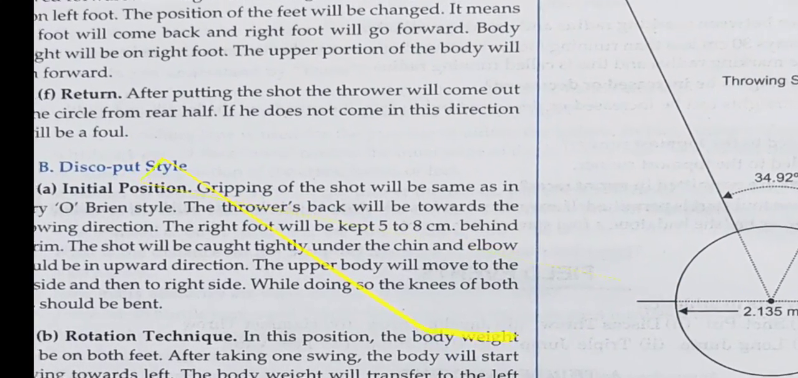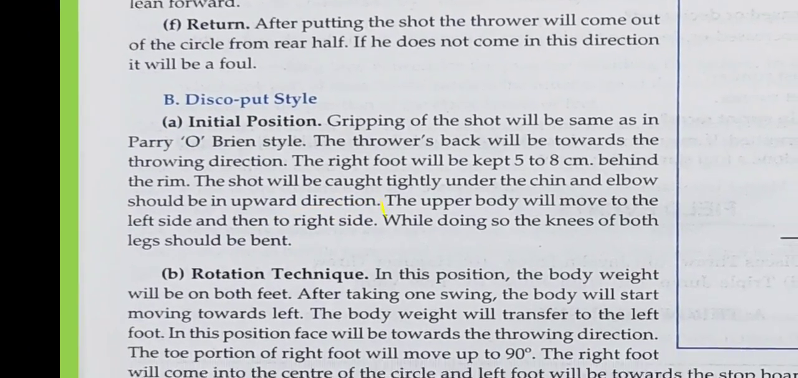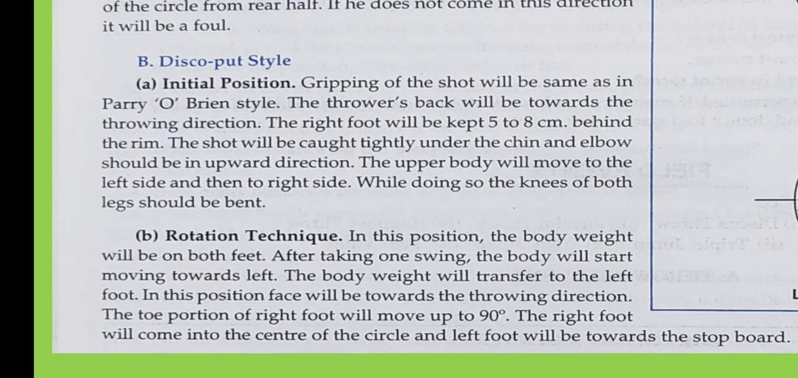Now another method is the discus put. The initial position of the gripping is the same as it was in the Perry-O'Brien method. In this also it is the same. Then in discus put, there is a rotation technique. In this technique, the athlete, or the thrower, he or she takes a rotation. So here there is a rotation technique.